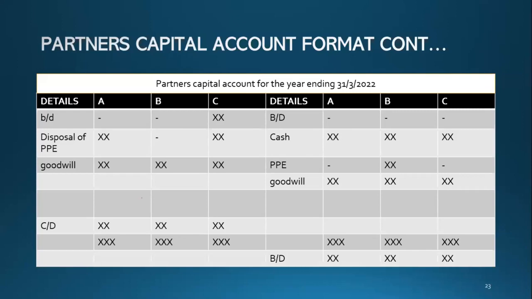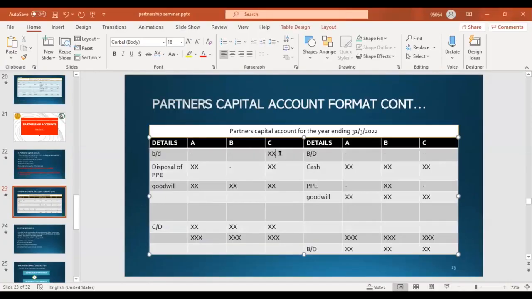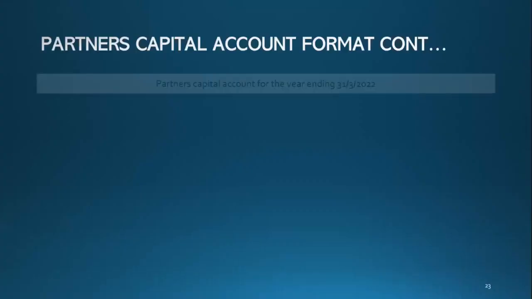And then on the debit side, guys, you have a brought down balance. Is it correct or wrong? It's wrong, because in partner's capital account there is no brought down balance on the debit side.